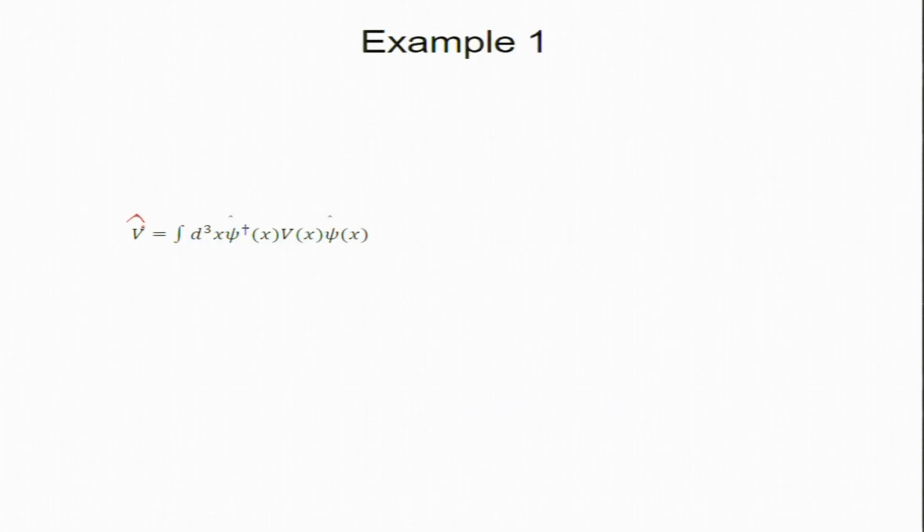This is my operator V, which is written as Vx. Vx is a real function, like the Coulomb interaction, 1 by R. Now, I have a destruction operator at x and a creation operator at x. So this is an operator, but Vx is a function, and I have to integrate over full space. So, how do I compute this, or how does this act on some state?